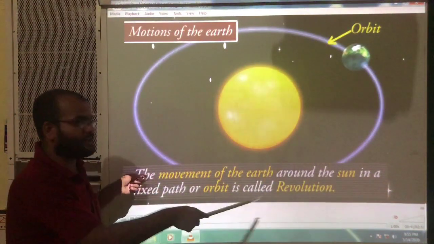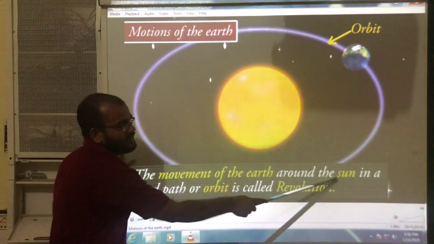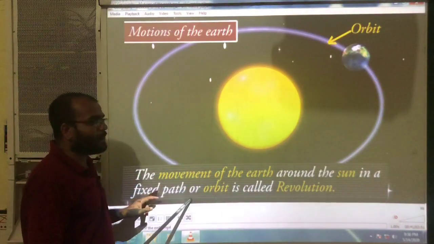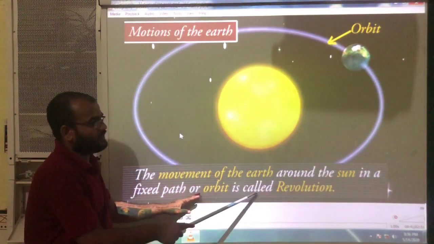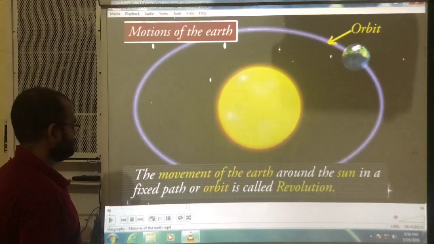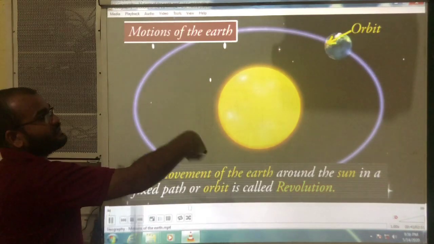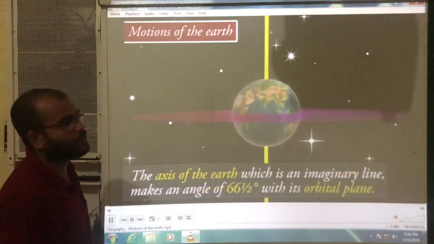You can see the definition again. The movement of the earth around the sun in a fixed path or orbit is called revolution. See that, revolution.